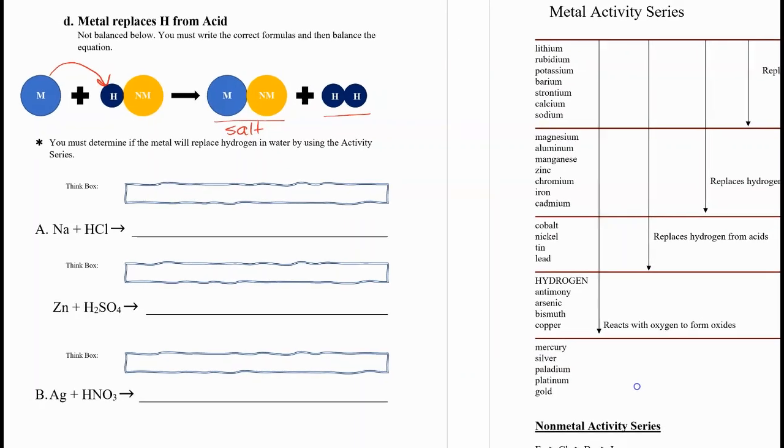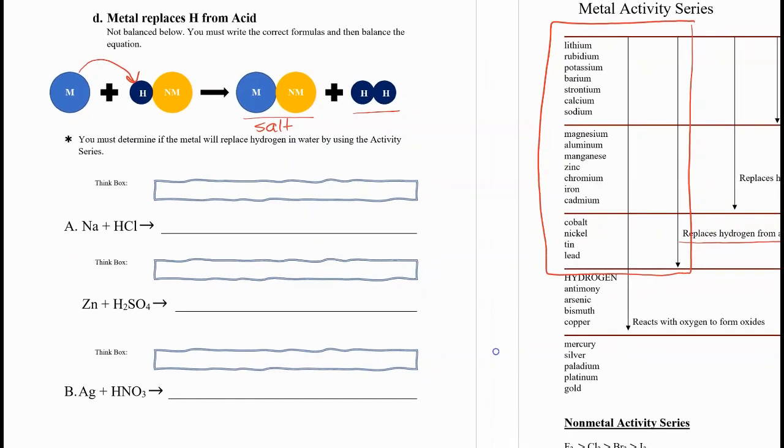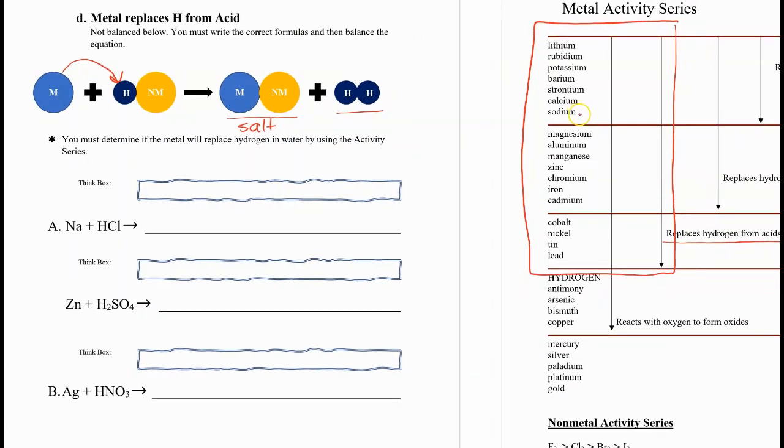So let's look over here at the activity series to make sure we know where those will come from. So all of these will replace hydrogen from acids. So sodium definitely will. Zinc definitely will. Silver will not. So no reaction here.